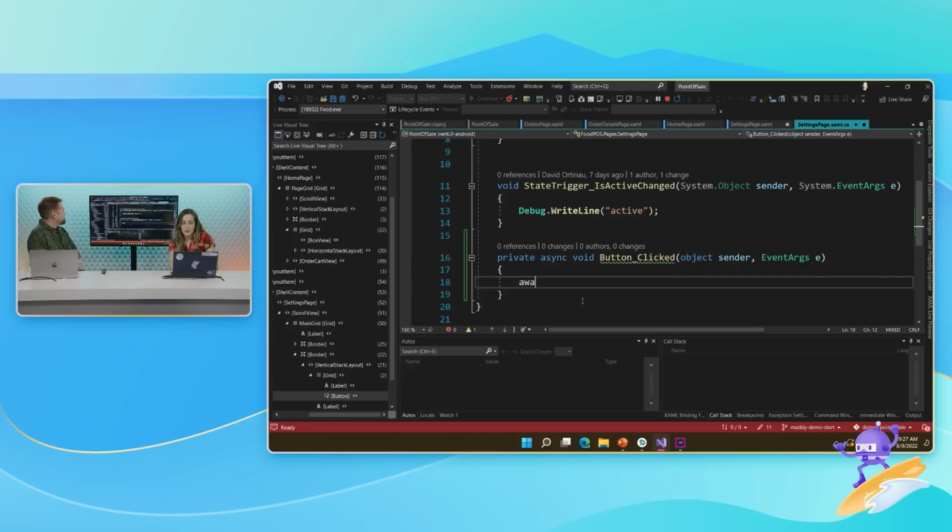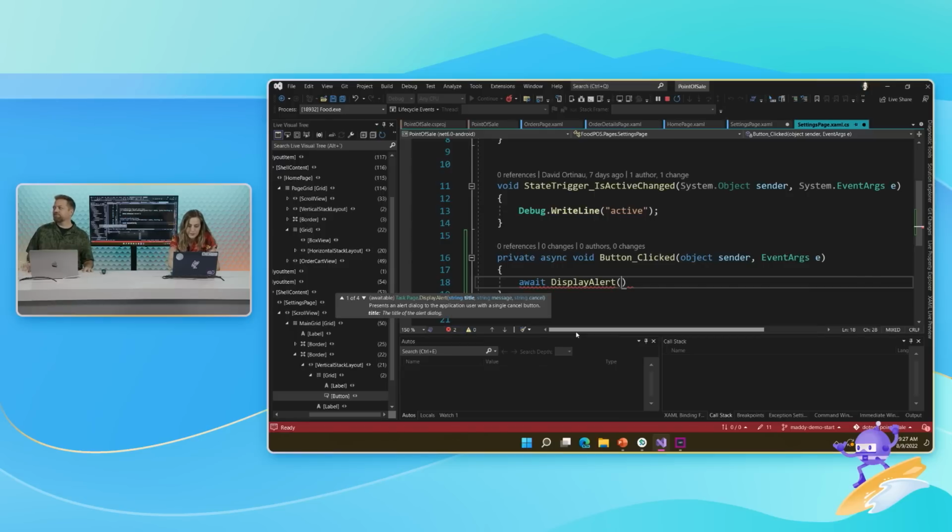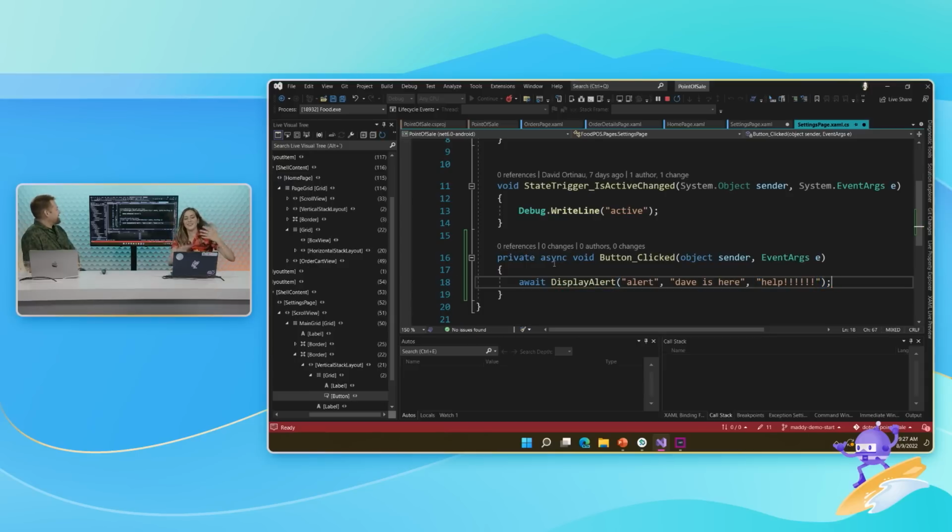I would like to have a display pop up, display alert, click. And I'm pretty sure it's a three argument thing, so I'm just going to write alert, Dave is here, help. Okay, now I understand.